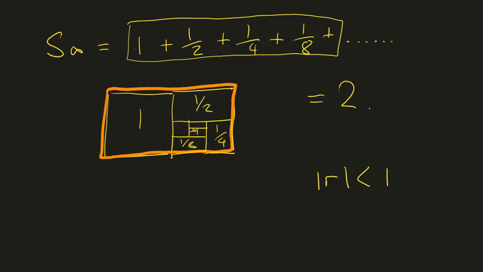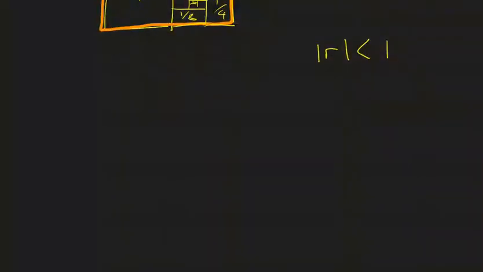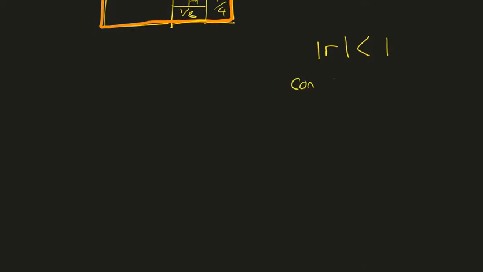Okay, so if that's the case, how is this going to affect our formula? And what's a nice formal way of talking about this? Well, if we have the magnitude of r being less than 1, we say that the sequence converges. Again, think about the sequence 2 plus 4 plus 8 plus 16.